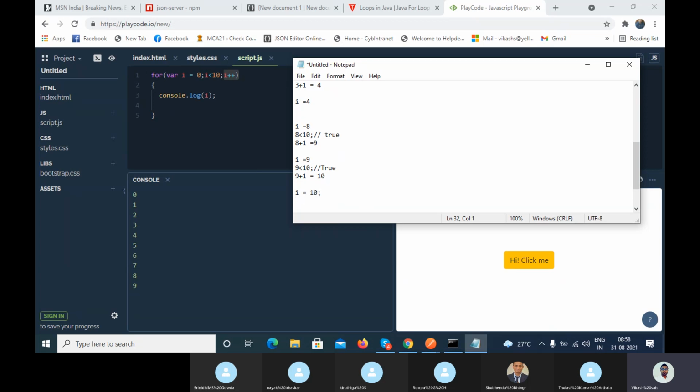Now tell me, it will check the condition, is 10 less than 10? False. So it will not go inside the for loop. Your logic will not get executed and your execution will get completed. When the condition is false, it will quit that execution. It will execute up to the true, and here you are getting the false. That's why 10 does not get printed.